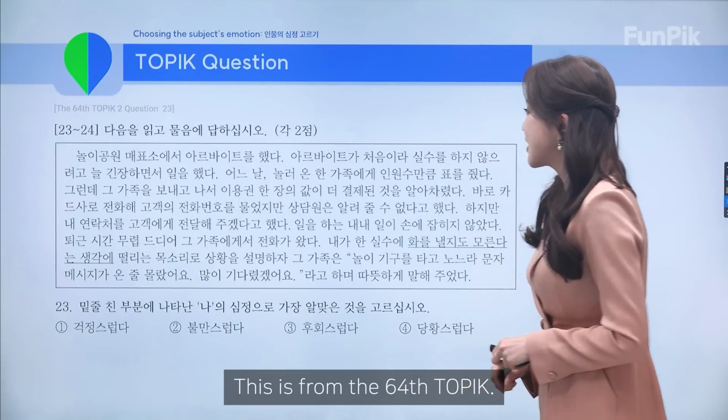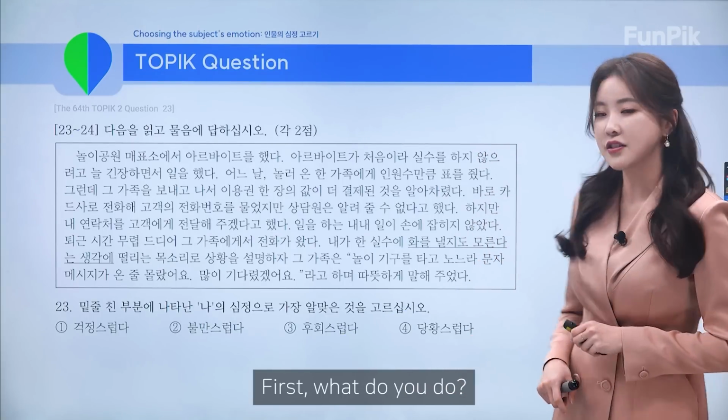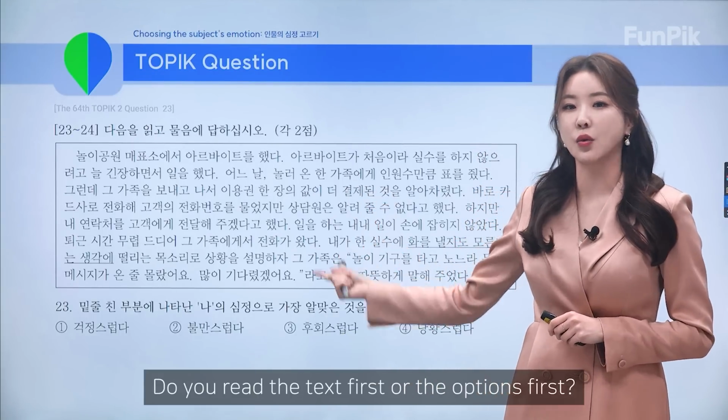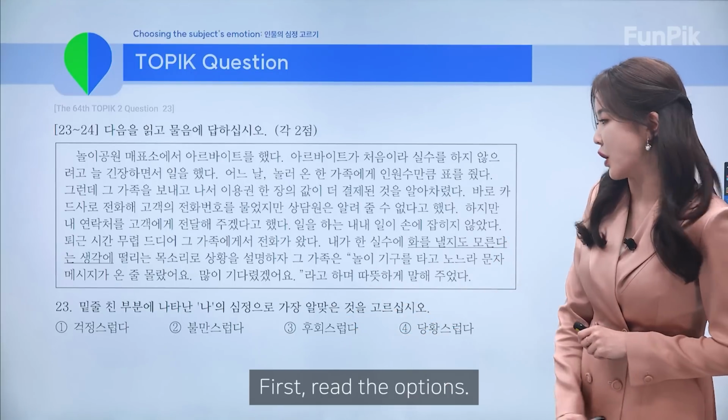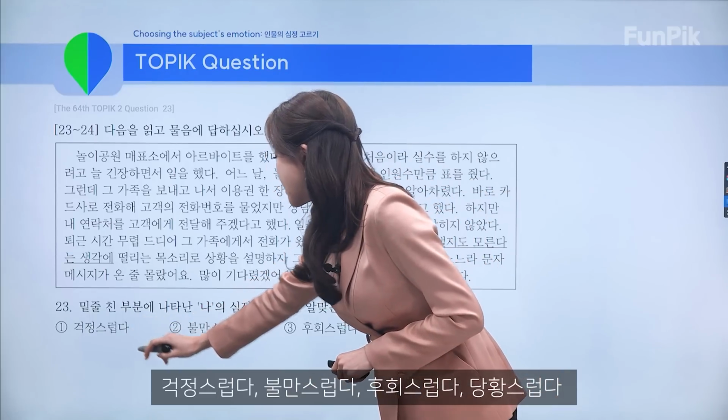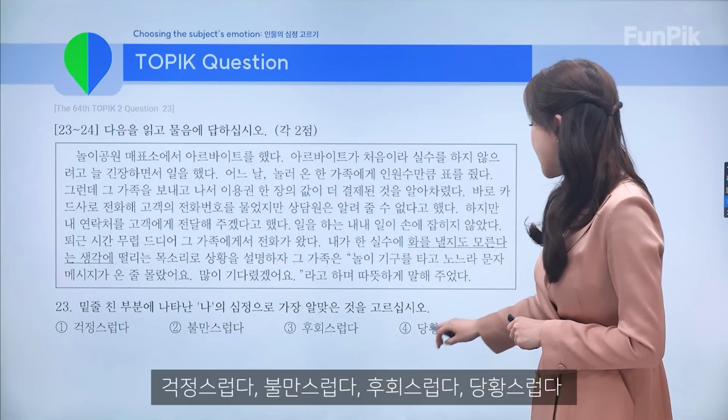This is from the 64th TOPIK. First, do you read the text first or the options first? First, read the options. 걱정스럽다, 불만스럽다, 후회스럽다, 당황스럽다.